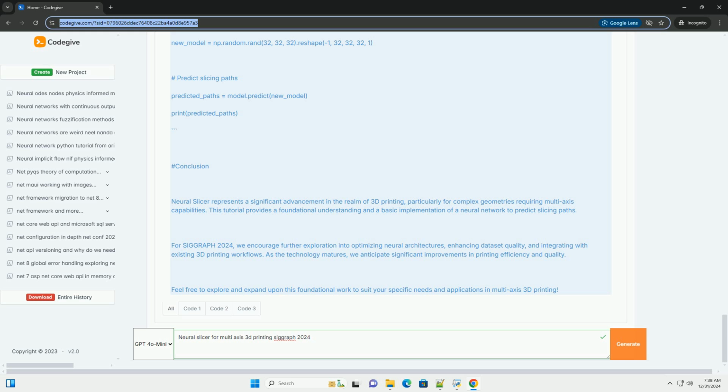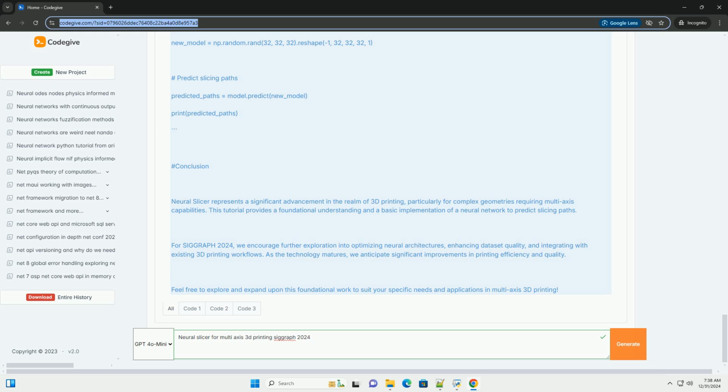activation='relu'). layers.MaxPooling3D(pool_size=(2, 2, 2)). layers.Conv3D(64, kernel_size=(3, 3, 3), activation='relu'). layers.MaxPooling3D(pool_size=(2, 2, 2)). layers.Flatten. layers.Dense(128, activation='relu'). layers.Dense(10, activation='sigmoid'), output for slicing paths. model.compile(optimizer='adam', loss='binary_crossentropy', metrics=['accuracy']).